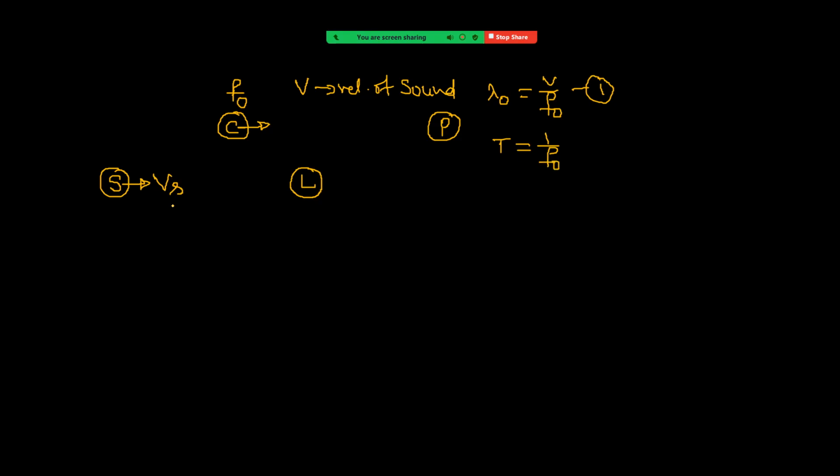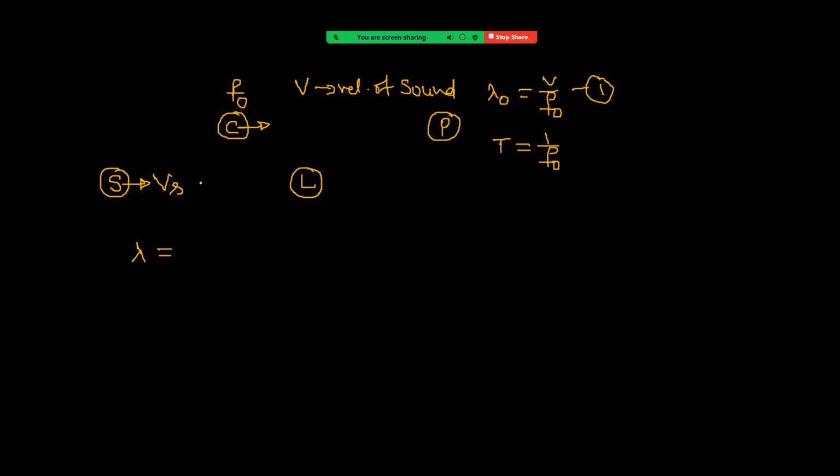Now I am calculating the distance moved by the wave with respect to the source. So lambda is equal to the velocity of sound with respect to the source.